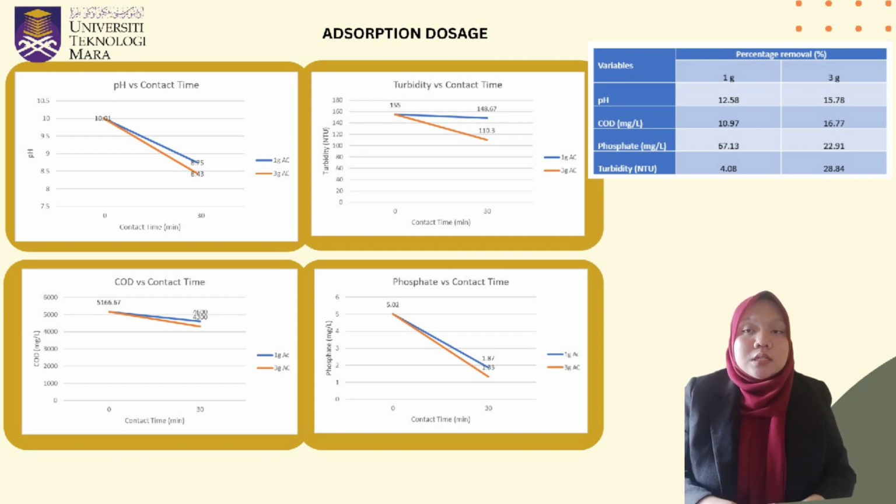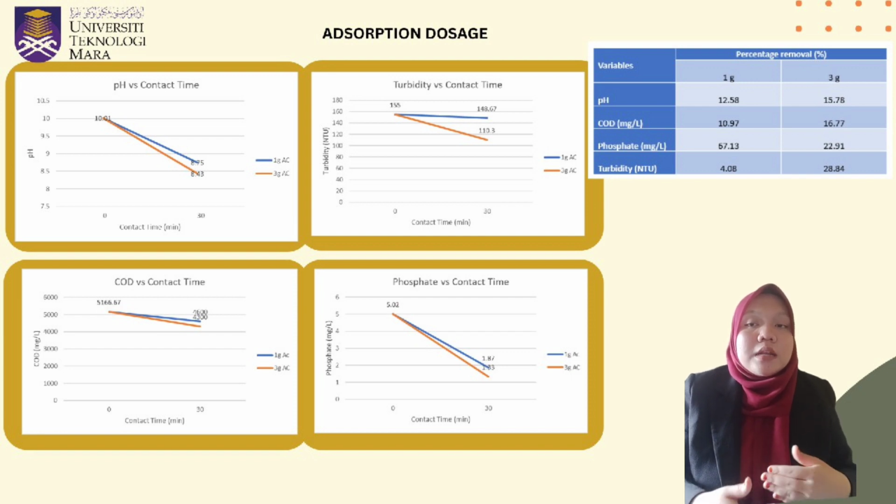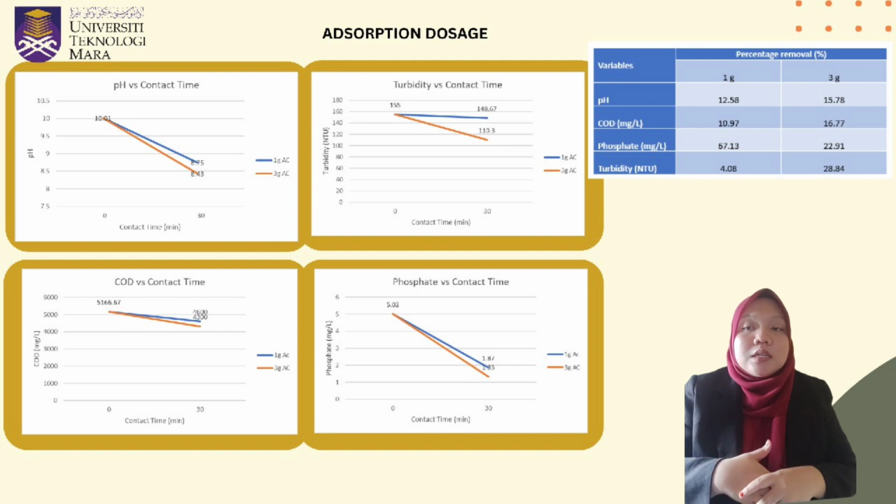Increasing the adsorption dosage of activated carbon means introducing a large quantity of adsorbent. There are more available adsorption sites for the contaminant to interact with. This results in a higher chance for contaminants to come into contact with the activated carbon, leading to increased adsorption and removal. By increasing the adsorption dosage, the available adsorption capacity also increases. This means there is a greater overall capacity to adsorb contaminants, resulting in a higher percentage removal as more contaminants can be accumulated by the activated carbon.